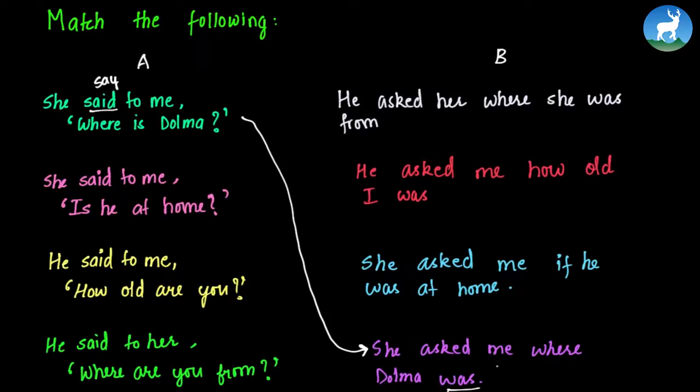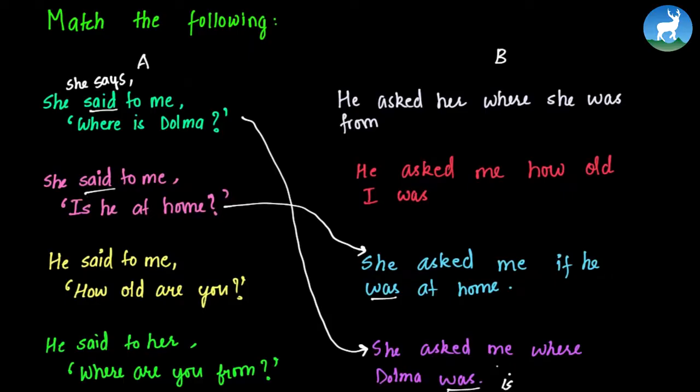So if we have, she says, where is Dolma? We could have written, she asked me where Dolma is. But because we have said here, in the reported speech, it goes in a past tense too. Next we have, she said to me, is he at home? Now again we have past tense, said. And we have the reported speech here, she asked me if he was at home. So again, the was, because we have said here.